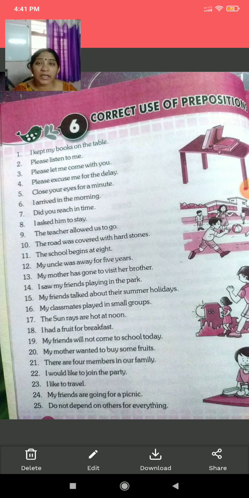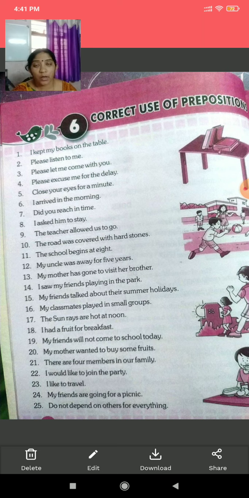I asked him to stay. Here to is again the preposition. The teacher allowed us to go. Here children, us is what? Us is your preposition. The road was covered with hard stones. With is your preposition here.